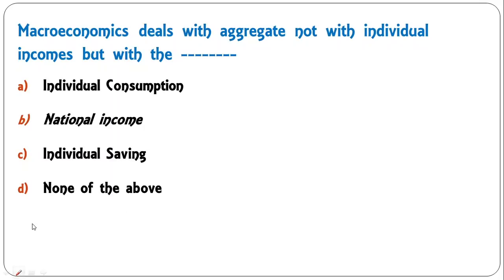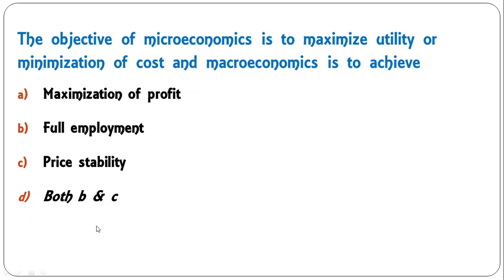So B is the correct answer. The objective of microeconomics is to maximize utility or minimization of cost, and macroeconomics is to achieve maximization of profit, full employment, price stability, both A, B and C. So the correct answer would be full employment and price stability, both B and C.